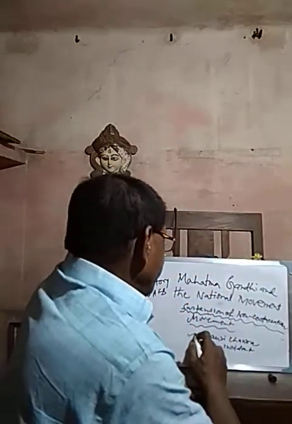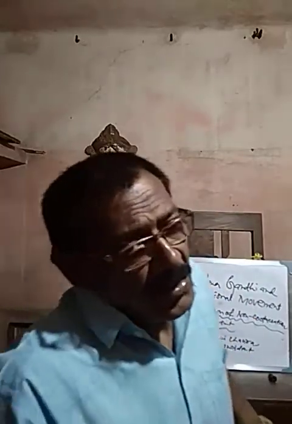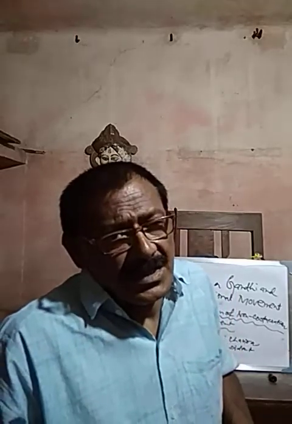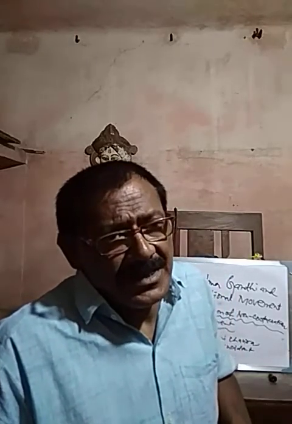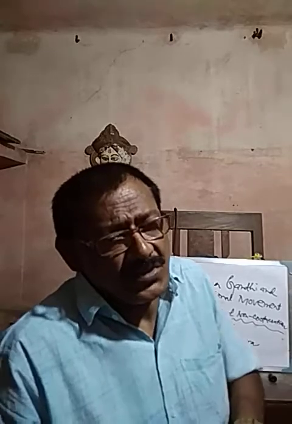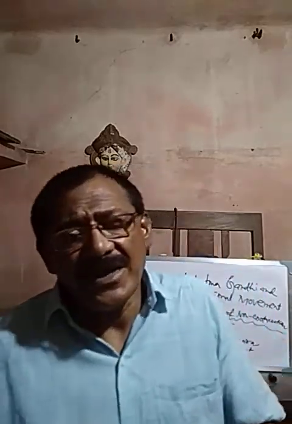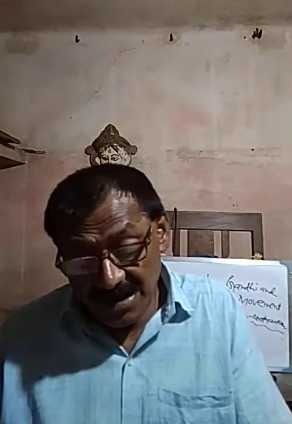Due to the Chauri Chaura incident, Gandhiji withdrew the non-cooperation movement, my dear students, in the year 1922. The Chauri Chaura incident took place in the month of February, on the 5th, 1922.